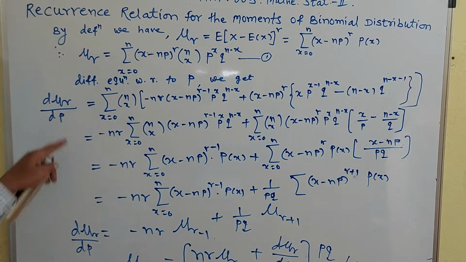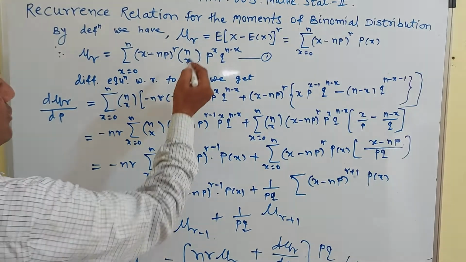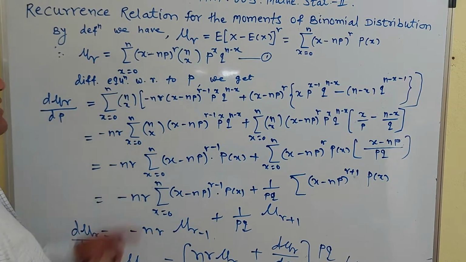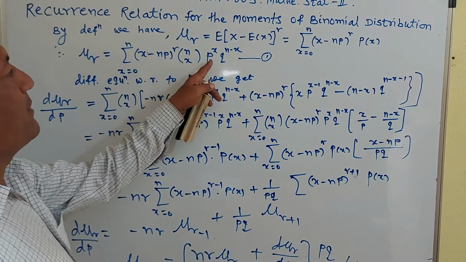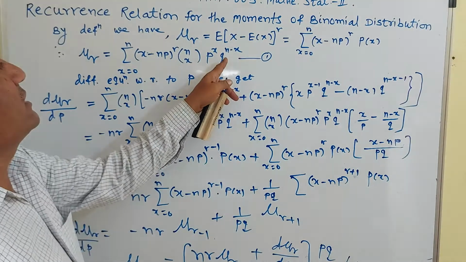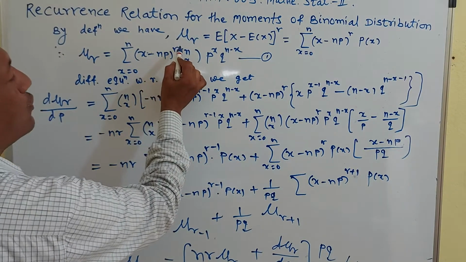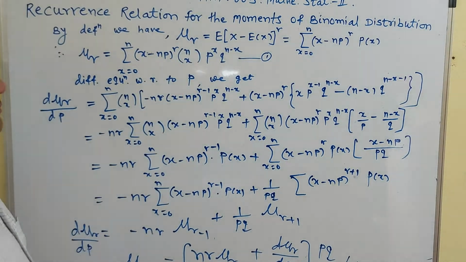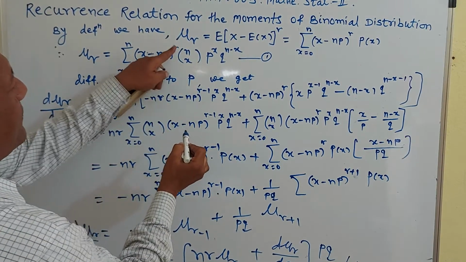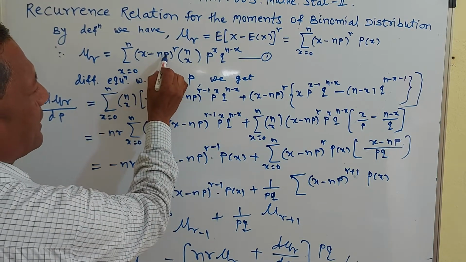The derivative of mu r with respect to p: nCx is free from p, so it is constant. (x minus np) raised to r is a function of p. Similarly, p raised to x is a function of p, and q is equal to 1 minus p, so this is also a function of p. For (x minus np) raised to r, its derivative is r into (x minus np) raised to r minus 1 into the derivative of (x minus np).